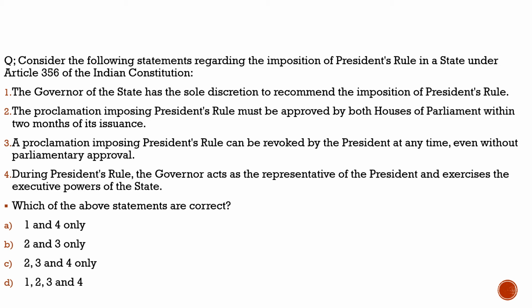As you can see, the question is basically about the President's rule in a state. Why are we discussing this question? Because of the crisis in Manipur. Crisis in Manipur for the last 2 years, and there was a huge political crisis, and recently the Manipur CM resigned, and now the President has ordered presidential rule in the state of Manipur. So with respect to presidential rule, we need to understand what are the reasons this presidential rule can be implemented.